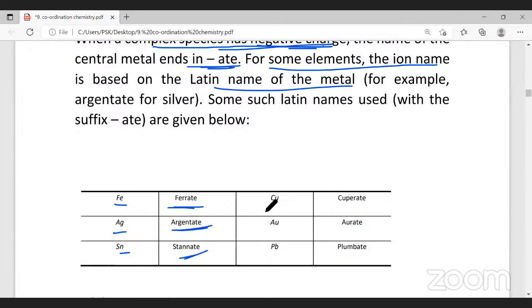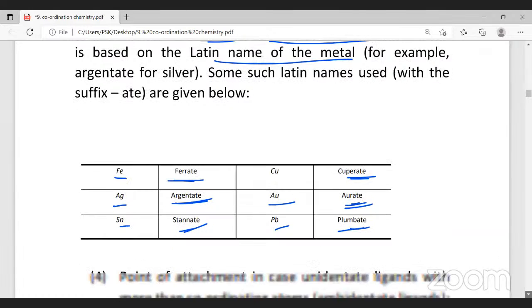Tin is stannate. Copper is cuprate. Iron is ferrate, gold is aurate, lead is plumbate. So these are all Latin names. You have to know these names in order to name the anionic complex. If it is a cationic complex, the name will remain the same. Iron will remain as iron, silver will remain as silver, tin will remain as tin. Only in the anion, the name has to end with -ate.